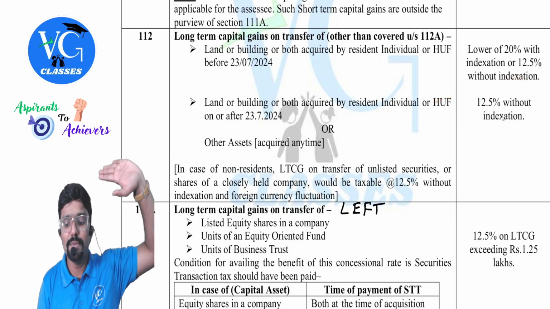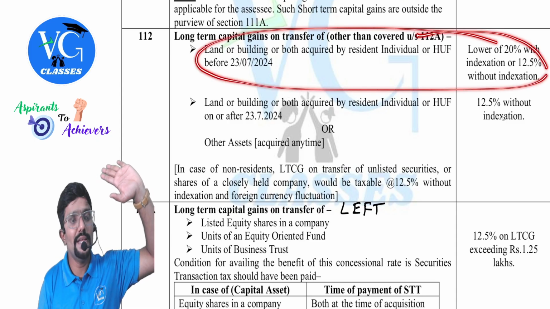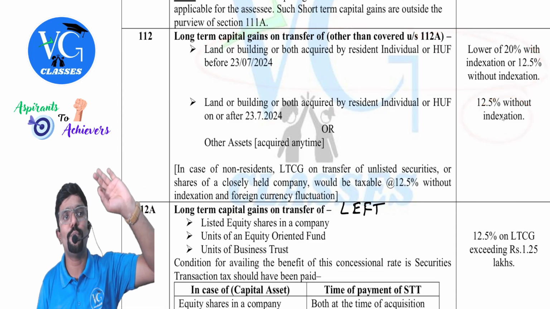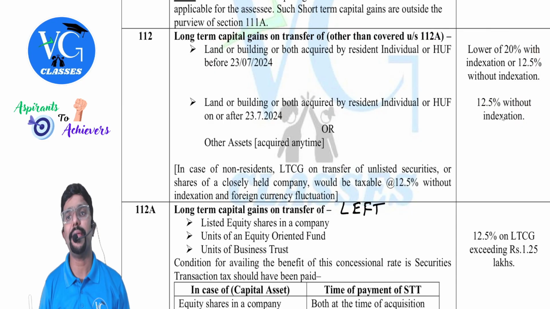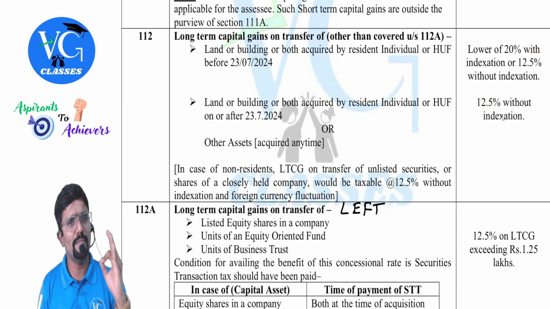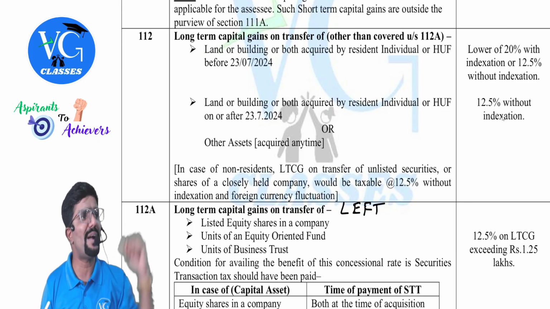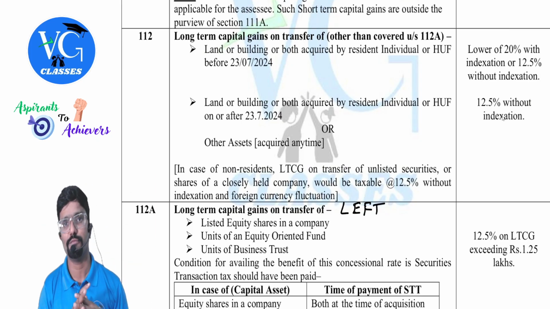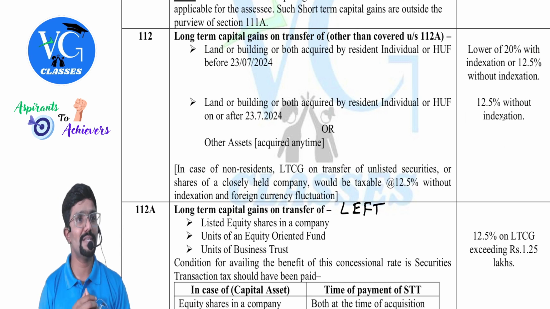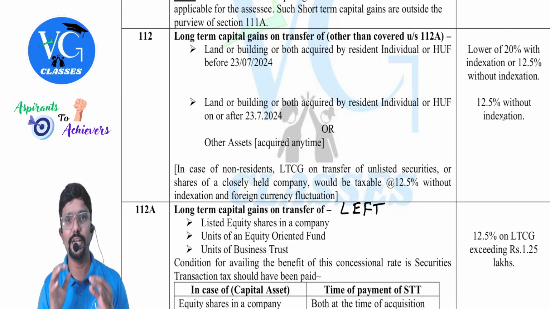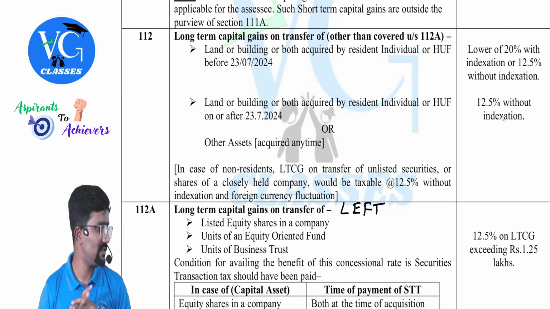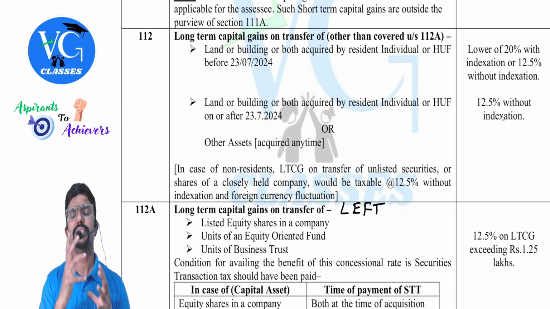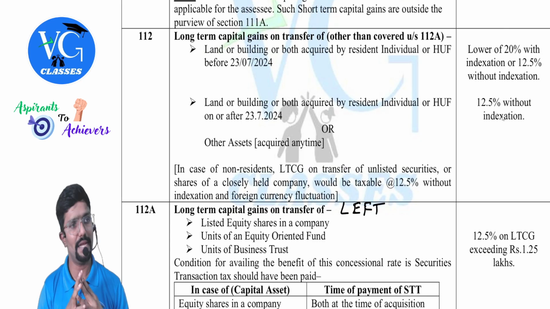Now please remember this case. In any other case, what is the tax rate? 12.5% without indexation. Guys, you have to remember one major date, which was actually a part of last financial year, which is 23rd July 2024. Once the new government was elected, that is in the Centre, they came back with a bang and told us they are changing the capital gains. Madam made some major changes in the capital gains head, guys.